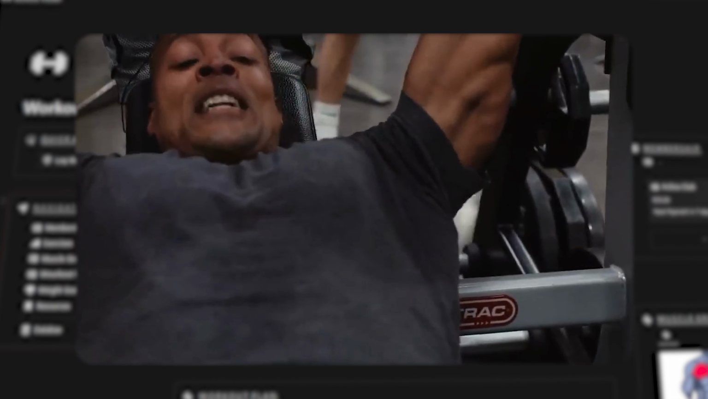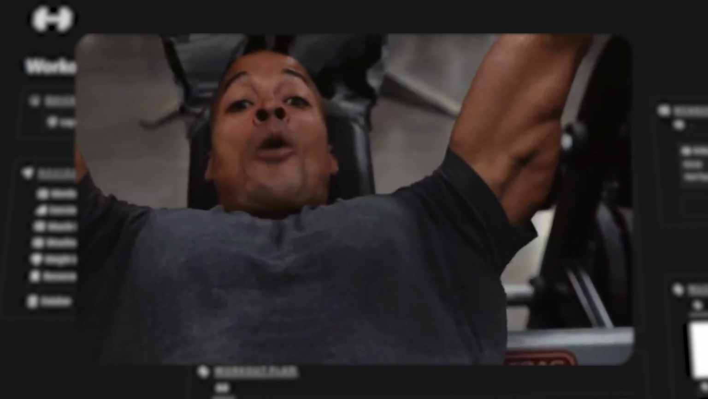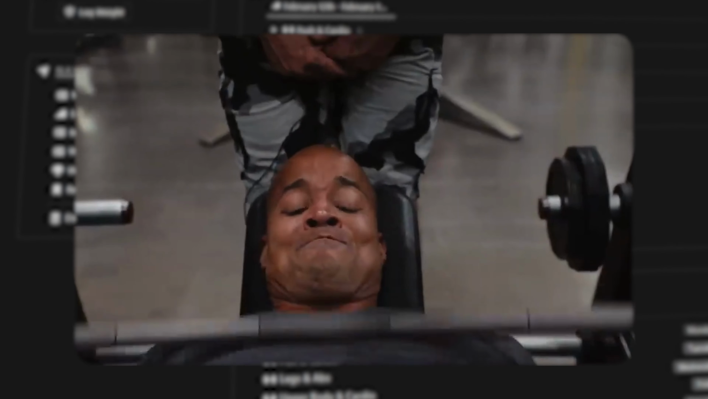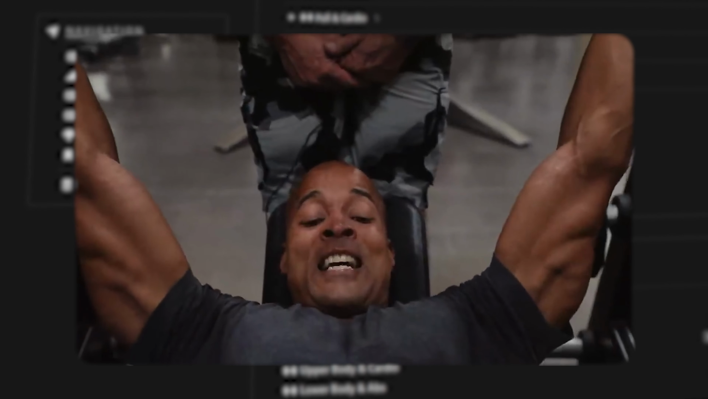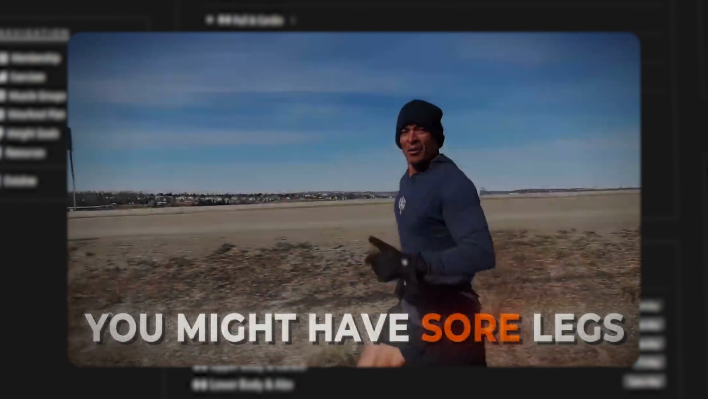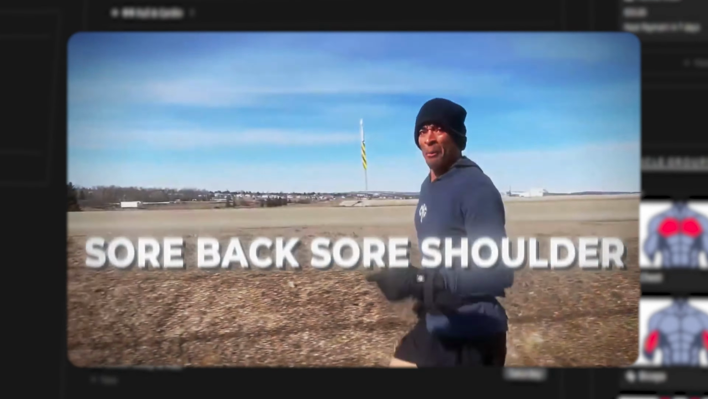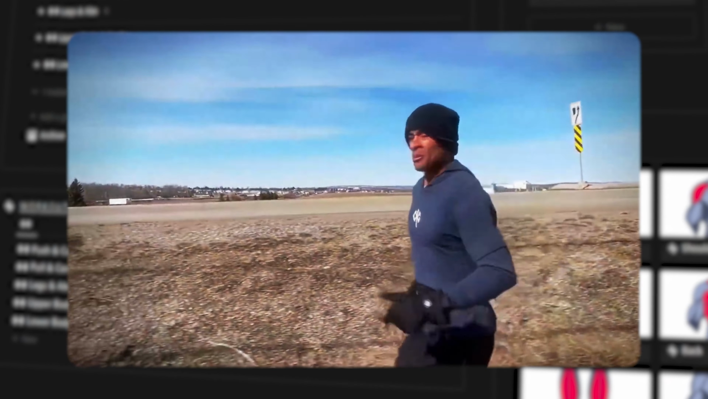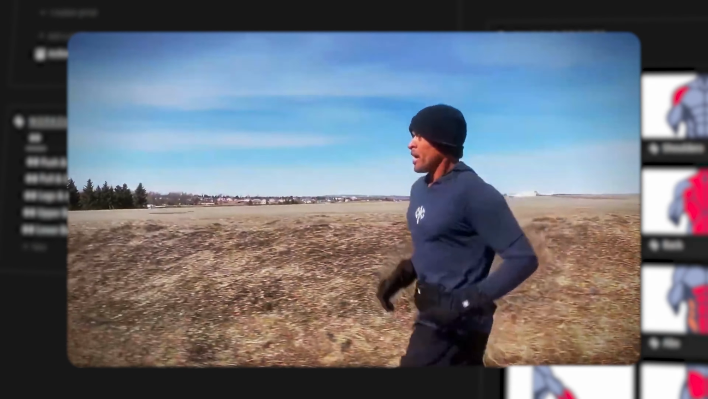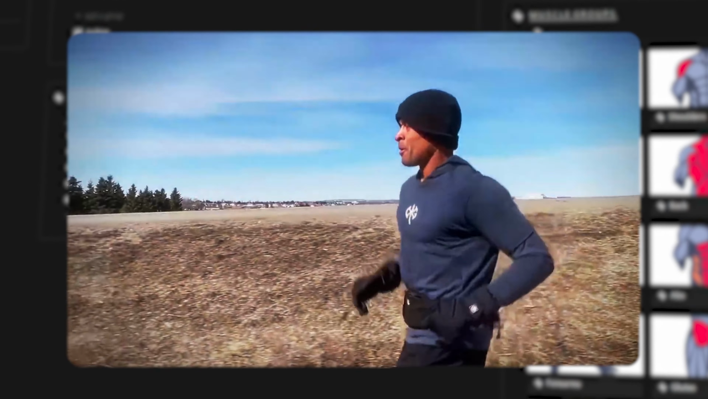Fitness is more than just exercise. It's a journey of self-improvement, strength, and resilience. It's a commitment to our physical and mental well-being, a path towards becoming the best version of ourselves. Whether it's lifting weights, hitting the pavement, or practicing yoga, fitness offers us a space to challenge our limits, celebrate our achievements, and embrace our potential.